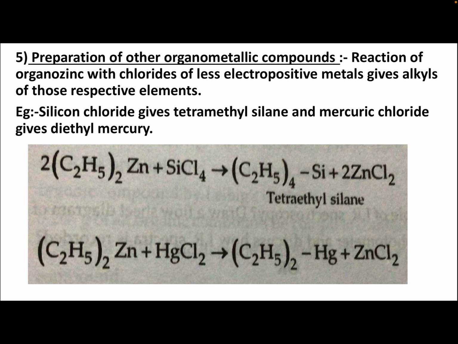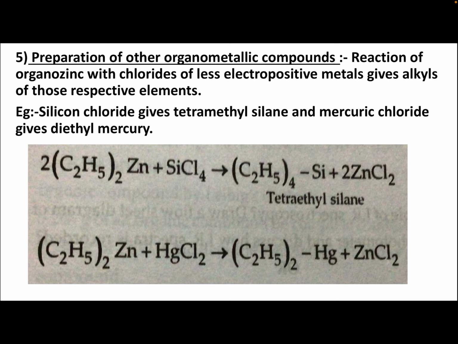Preparation of other organometallic compounds. Reaction of organozinc with chlorides of less electropositive metal gives alkyls of those respective elements. Example, silicon chloride gives tetraethylsilane and mercury chloride gives diethyl mercury. (C2H5)2Zn plus silicon chloride, diethyl zinc plus silicon chloride, gives tetraethylsilane, (C2H5)4Si. So this is another organometallic compound, plus ZnCl2.